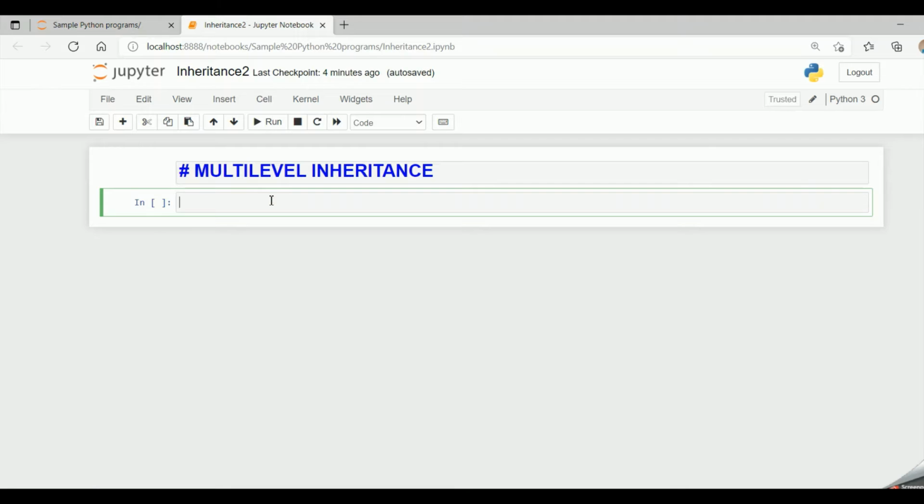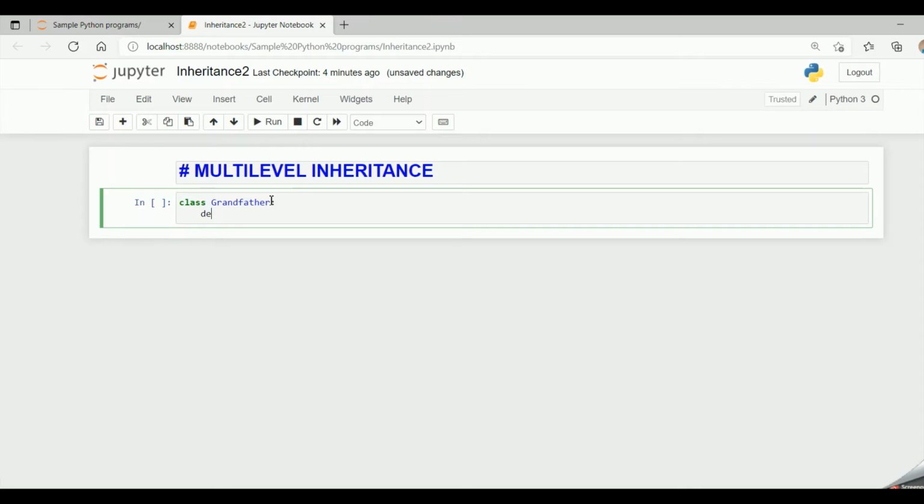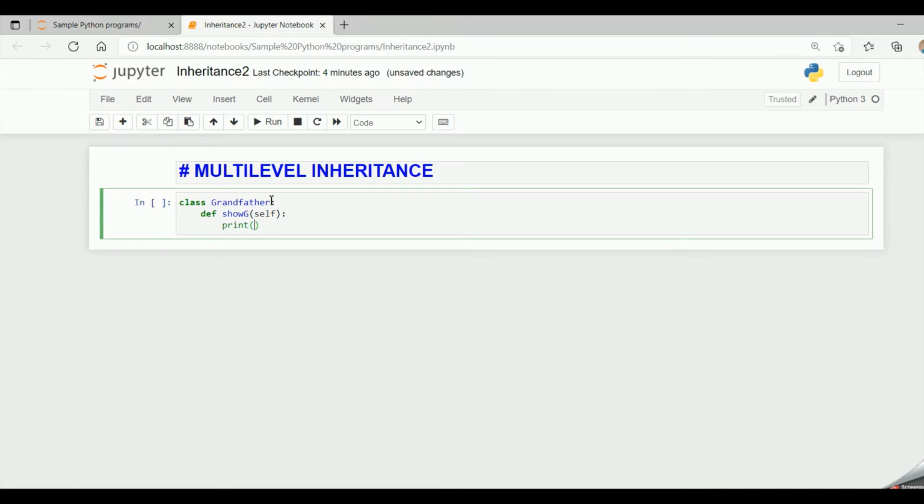So for multi-level, let me have a class called grandfather. And let me have a method called show g, and let me pass self as the parameter, and let me print I am grandfather of Sam. So I am having one method within the grandfather class.